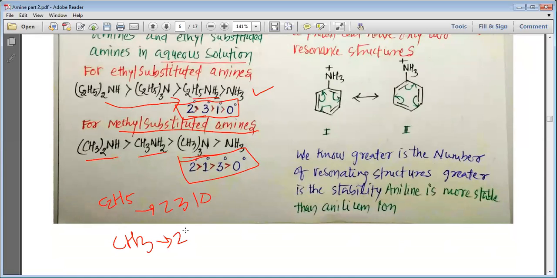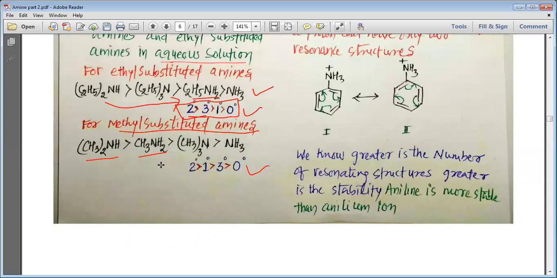But when it comes to methyl, the one carbon, the primary amine is more basic than the tertiary amine, and in the case of ethyl, the tertiary amine is more basic than the primary amine. So you can remember the order as ethylamine 2310, methylamine 2130.